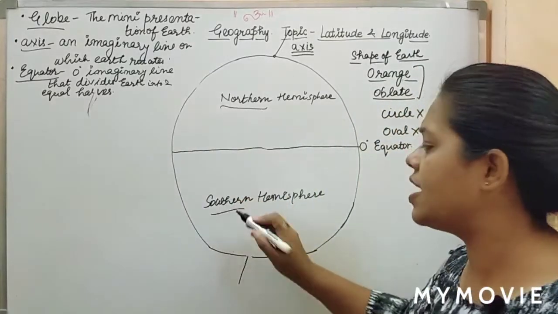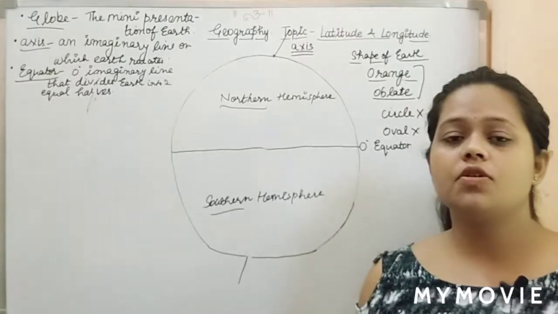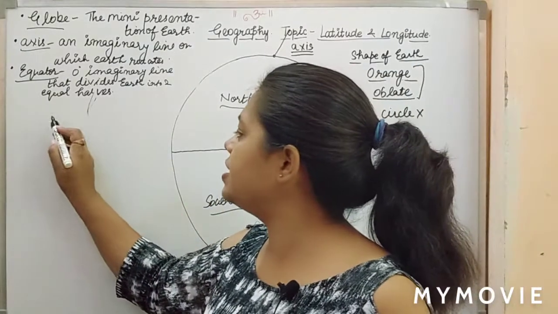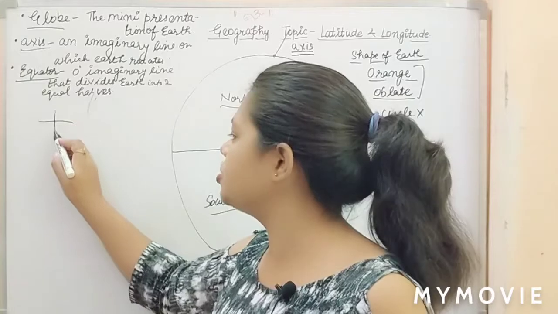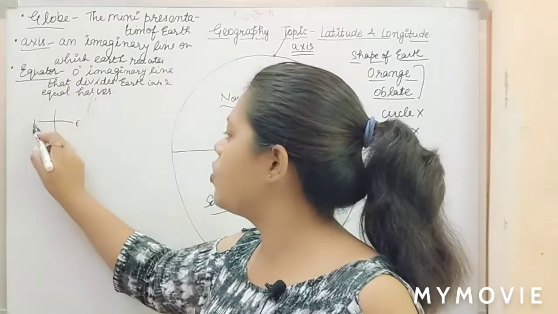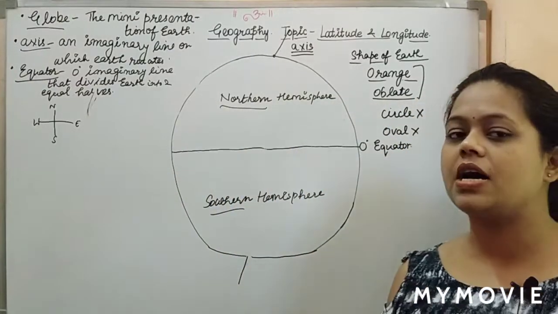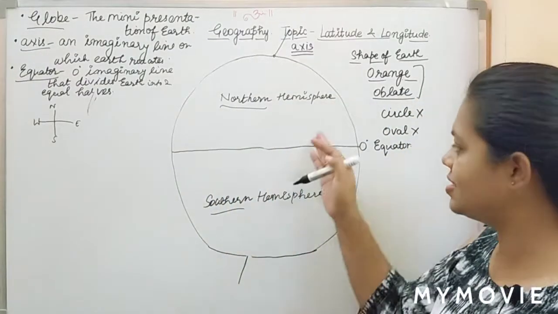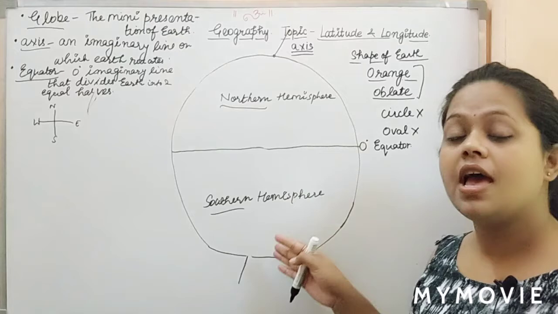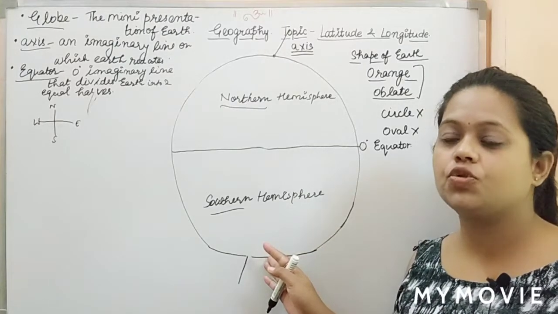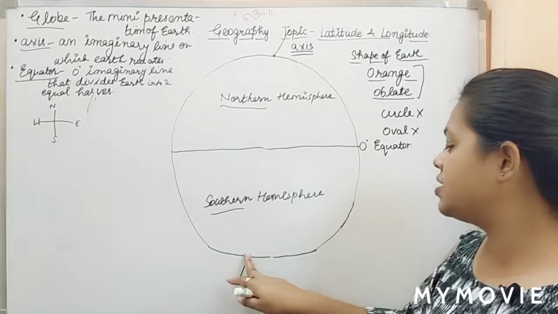Why northern and why southern? Because we know a lot about directions, and these are the four directions: east, west, north and south. Since the northern part is the top part, it is said to be the northern hemisphere, and the south part is the bottom part, so it is said to be the southern hemisphere.